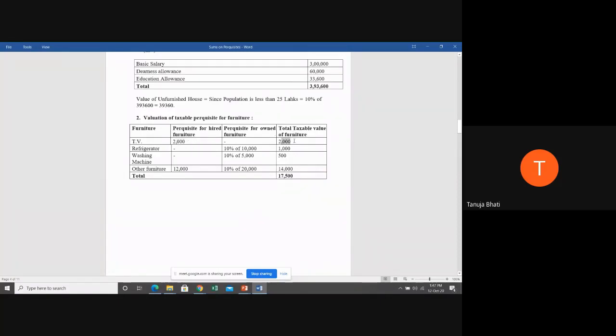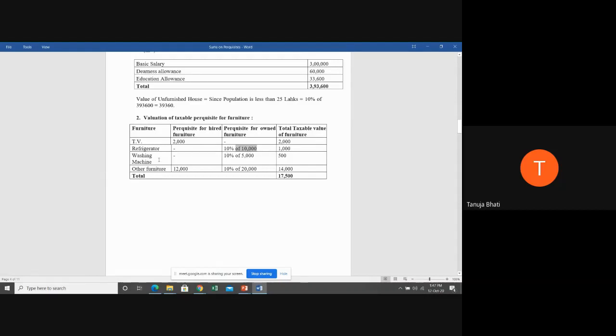2,000 you are directly taking because it is taken on hire. So whenever it is taken on hire, you're going to take the actual hire charges, which is 2,000. Next, refrigerator, it is owned by the employer, and the cost of refrigerator in the question is 10,000. So always you have to take 10% of the actual cost as taxable value. So 10% of 10,000 is 1,000.